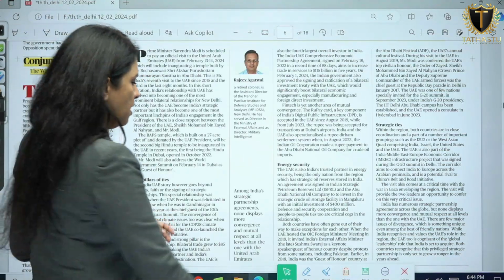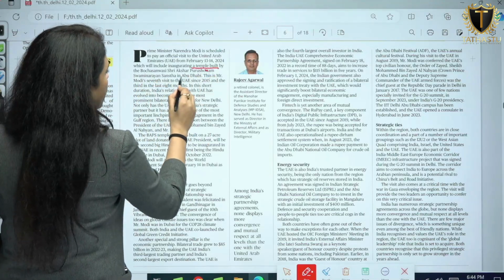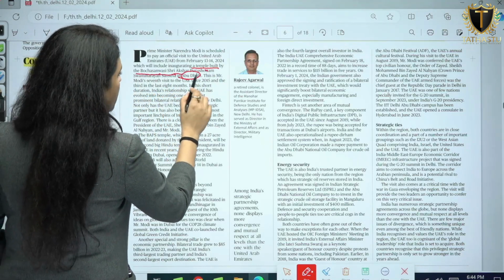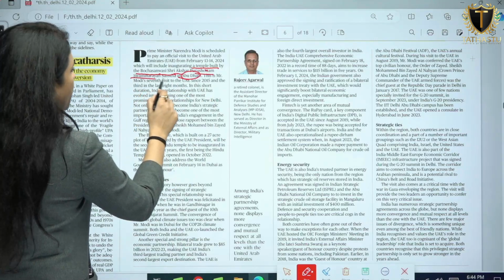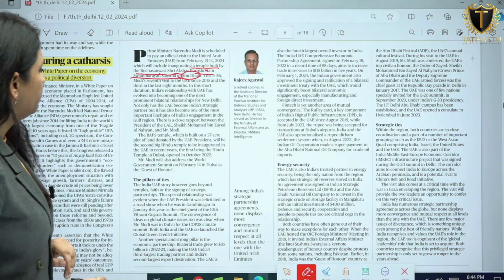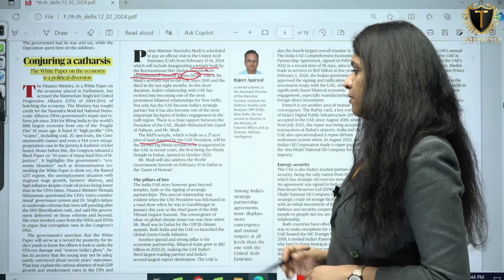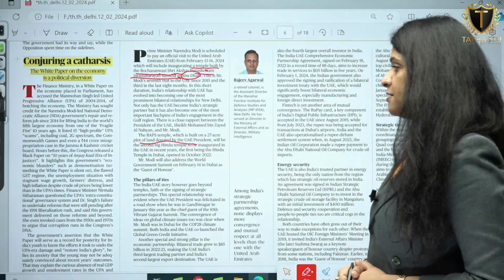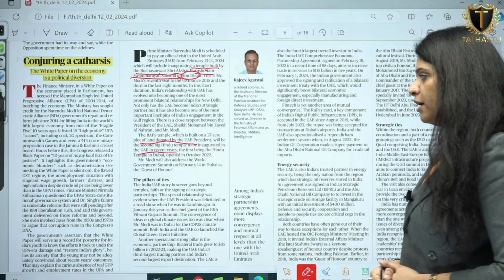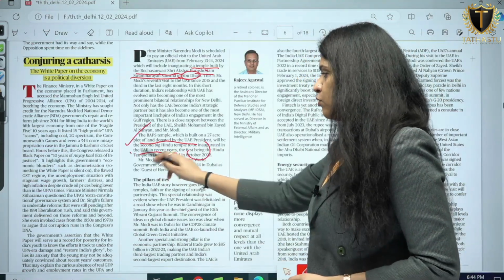So please mark this name, a temple in Abu Dhabi, the Bochasanwasi Shri Akshar Purushottam Swaminarayan Sanstha. So this might come in prelims. And then the next thing is the BAPS temple, which is built on a 27-acre plot of land donated by the UAE President, will be the second big Hindu temple to be inaugurated in UAE in recent years. The first being the Hindu temple in Dubai, opened in October 2022. So this is the second temple which will be opened. The first was opened in 2022.